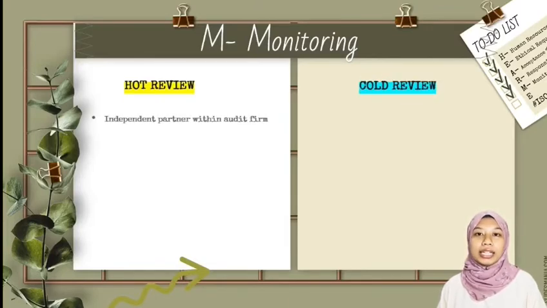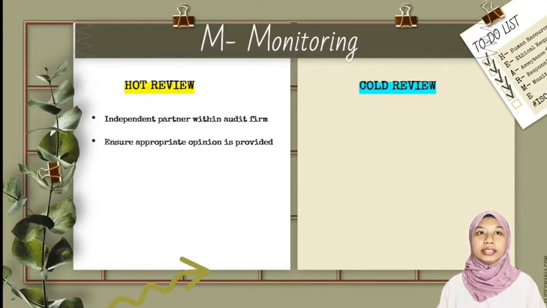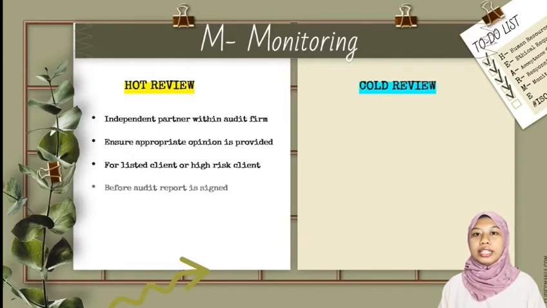An independent partner within the audit firm usually undertakes the hot review. They review the audit work and conclusions reached. This is to ensure that the overall conclusion, that is, the opinion, is appropriate. Hot reviews are usually carried out for listed clients or those with significant audit risks. A hot review is carried out before the audit report is signed. It is also known as EQCR, or Engagement Quality Control Review.